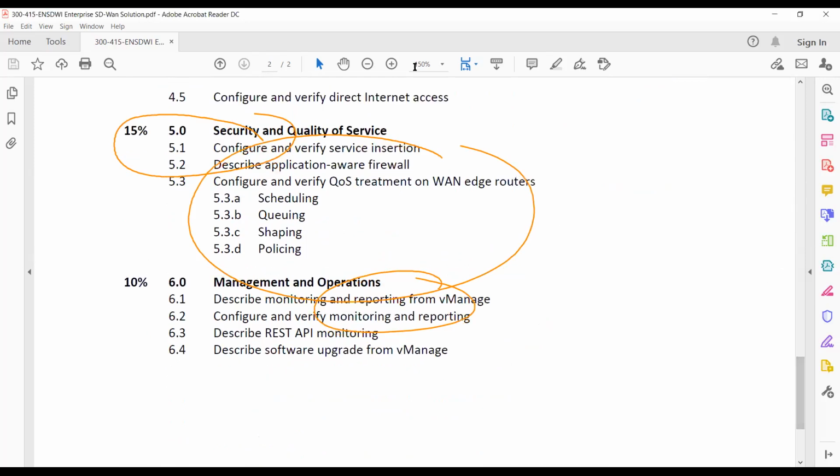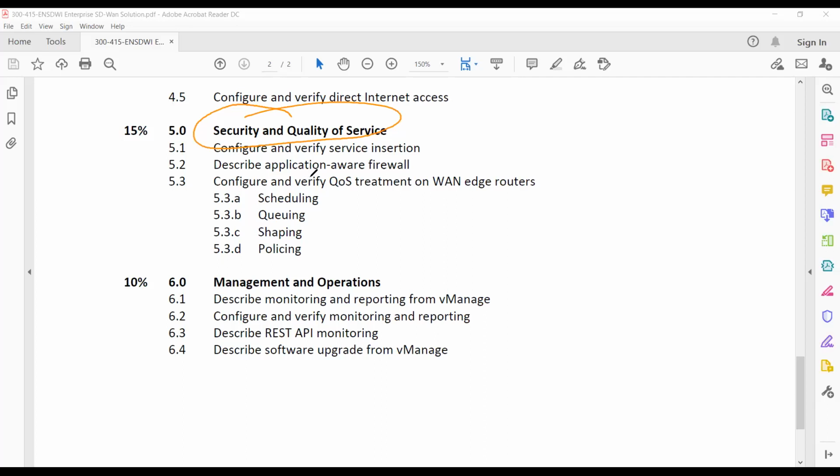Then in the fifth section, we have security and quality of service. I think all of you are aware of these things. Here I'll show you how we use these things and how we deploy them on the controller, right? We have one more thing, application-aware firewall and application-aware routing. So we have two things here, and we'll discuss them. And for quality of service, yes, scheduling, queuing, shaping, policing, everything we have here.